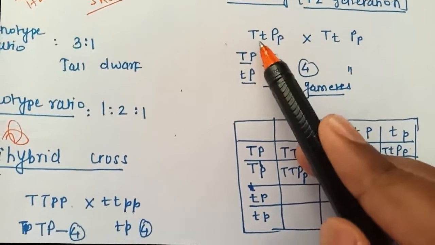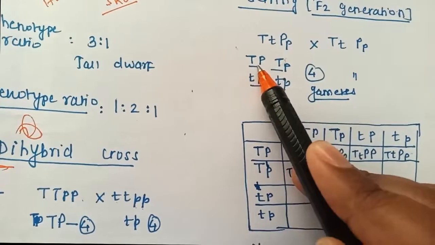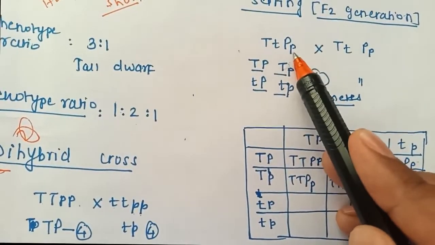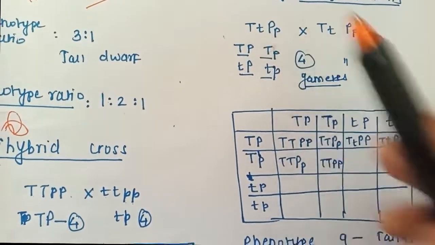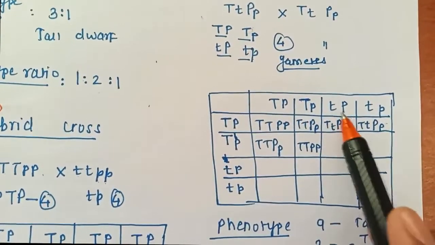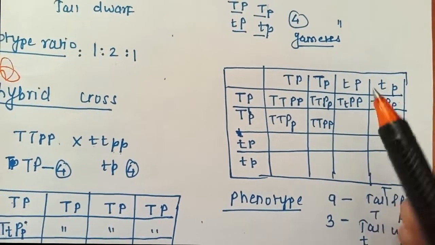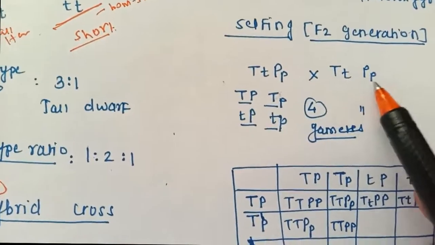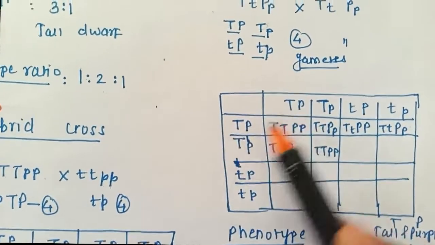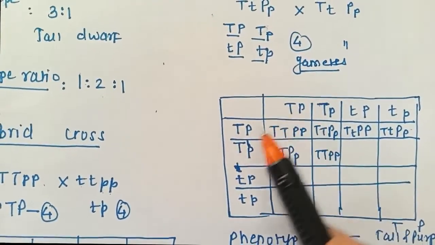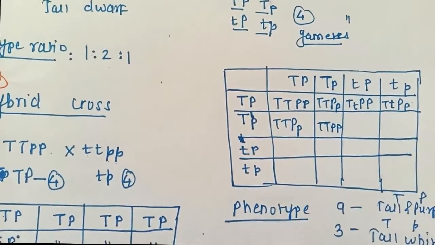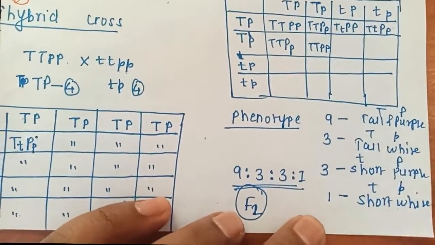So again, the same thing, the possibilities for forming gametes: this capital T and capital P, so this is a gamete. Capital T and small p, so this is a gamete. Small t and capital P, so this is one, and small t and small p. So first is TP, write down here, the next is capital T, small p, next is small t, capital P, next is small t, small p. And here capital T, capital P, capital T, small p, small t, capital P, and small t, small p, you can write down all the gametes here and just cross them. So accordingly you have to write down all the 16 elements, write down properly all the 16 possibilities.